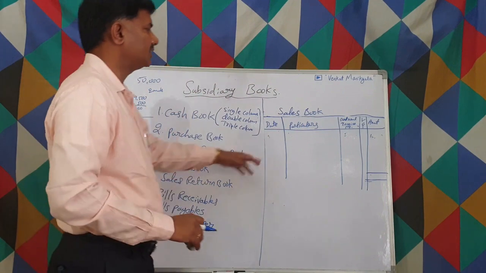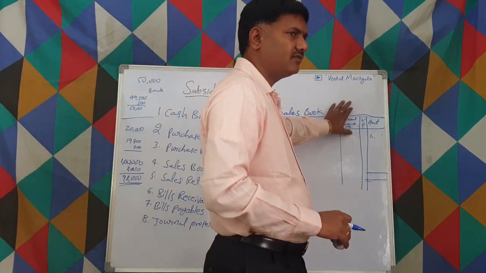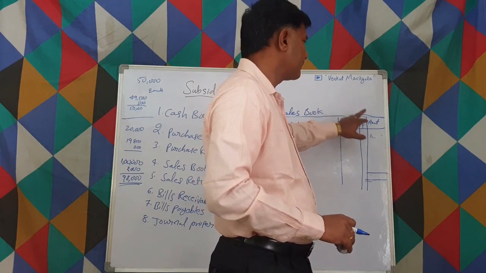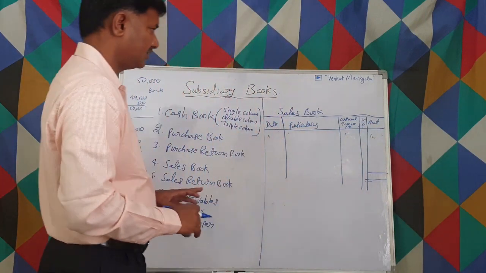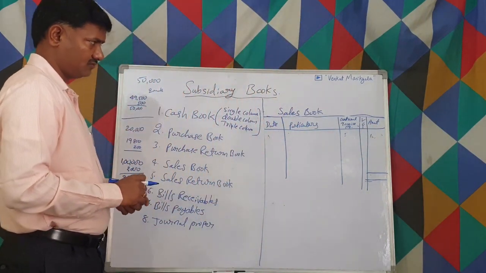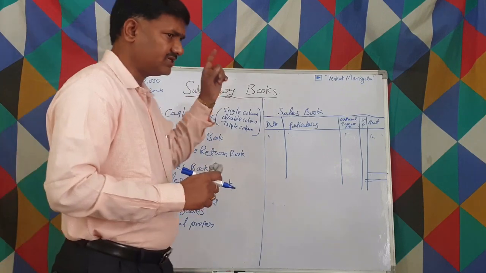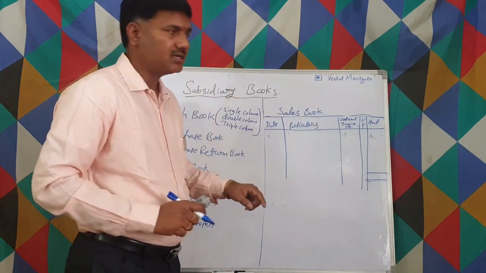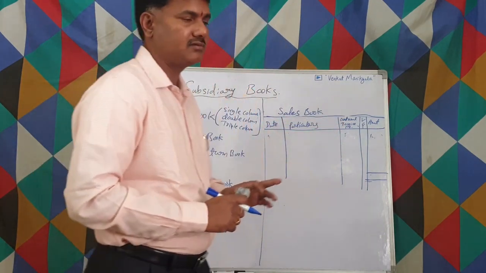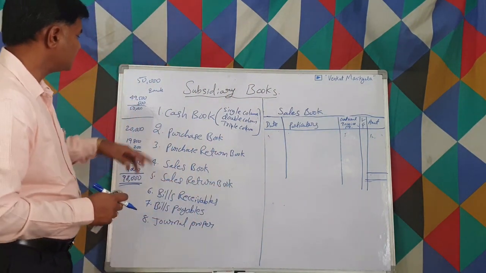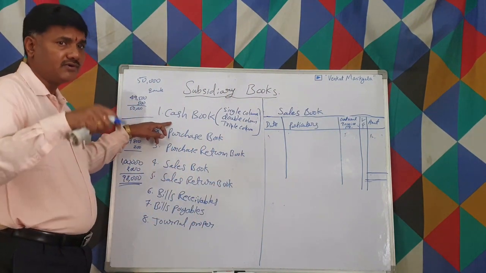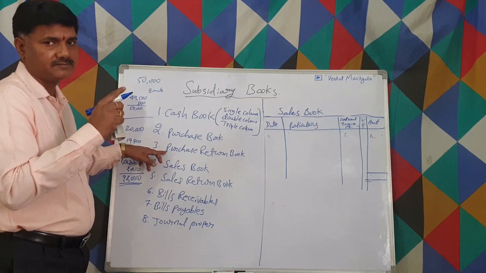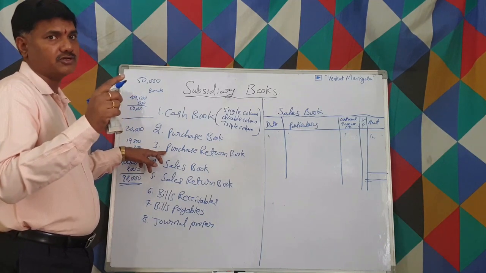Date column is the same, particulars column is the same. This invoice inward, outward, or debit note or credit note changes based on the book. Ledger folio and amount remain the same. So for the sales book, what is important to remember is the outward invoice number. For the purchase book, what you are supposed to know is the inward invoice number. In the purchase returns book, what you have written there is the debit note.